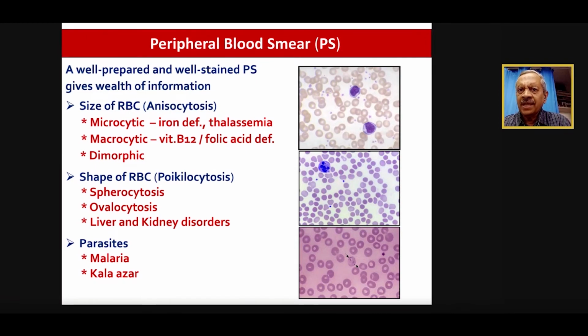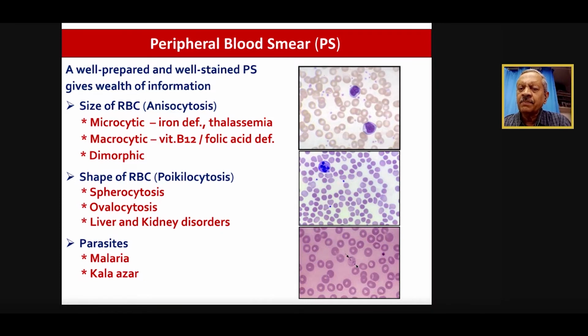So what we do, as I said, a well prepared, well stained peripheral smear is very, very important. And what we see in a peripheral smear is the size of the RBCs. Any variation in the size is called anisocytosis. It can be microcytic, macrocytic, or dimorphic. Then the shape of the RBCs is called poikilocytosis. It can be different shapes like spherocytes or ovalocytes. There can be different, abnormal shapes within the smear because of liver or kidney diseases.